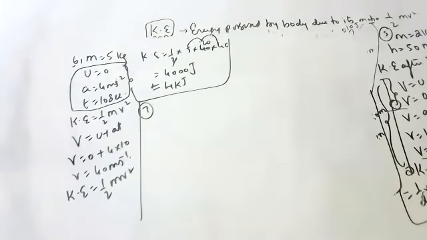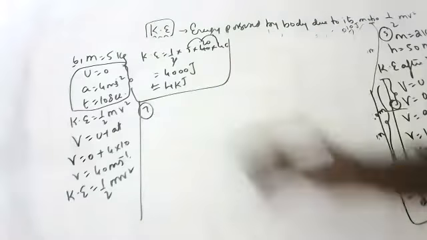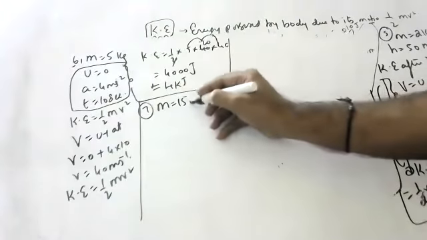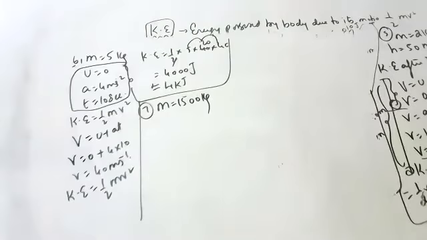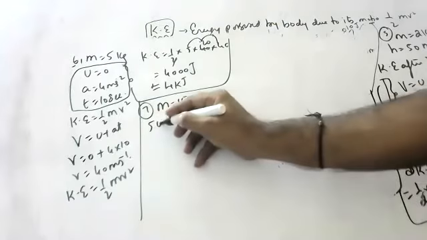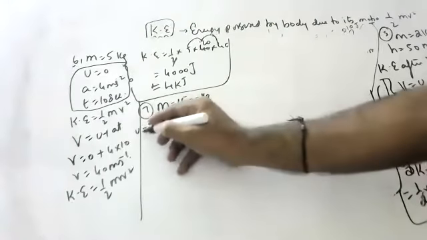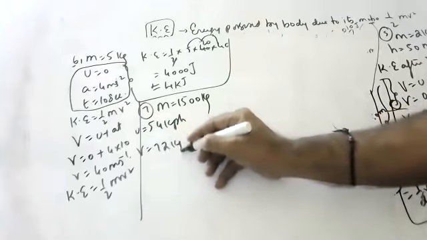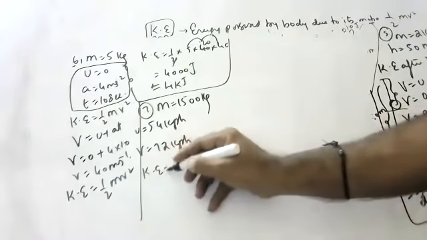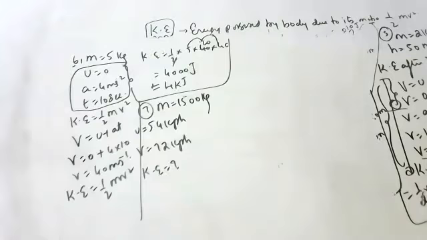Seventh question, children. A force is applied on a car of mass 1500 kg so that the speed increases from 54 kmph, which is the initial speed, to 72 kmph. What is the change in kinetic energy?